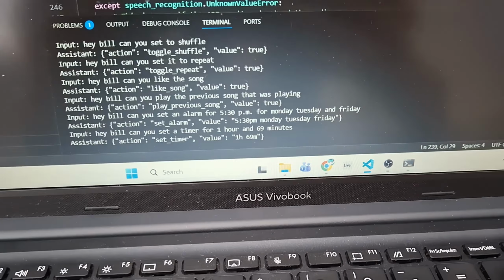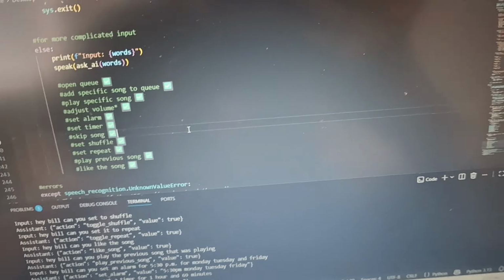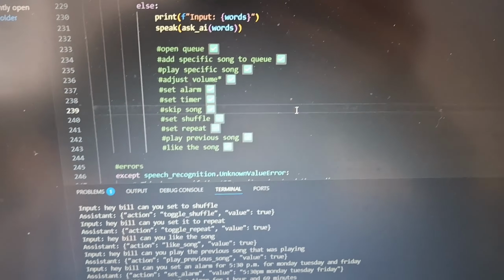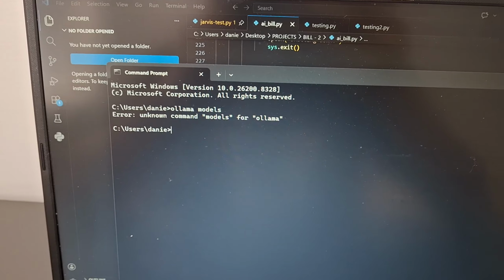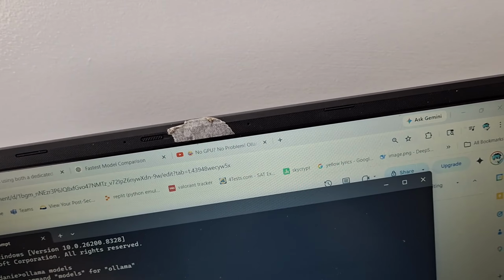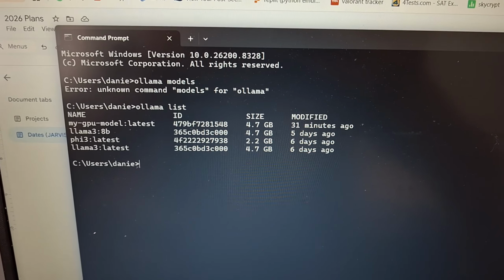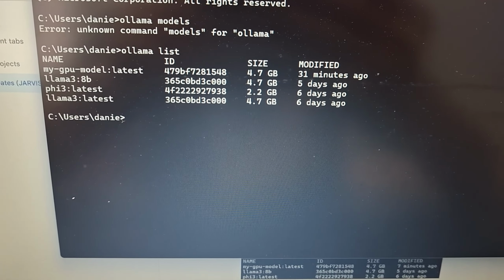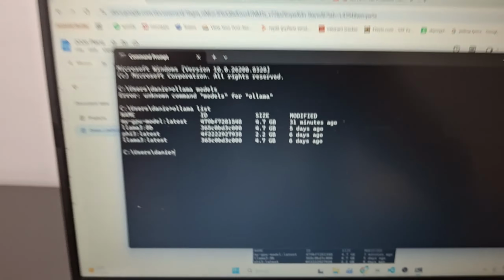So yeah. And also it's actually much faster than before because basically I asked ChatGPT out of all these models, if I go to ollama, what was it, models, I think. I'm not sure. Hang on one second. Okay, it's ollama list. Out of all these models, 5.3 is the fastest for my computer. So yeah, that's why it's fastest.